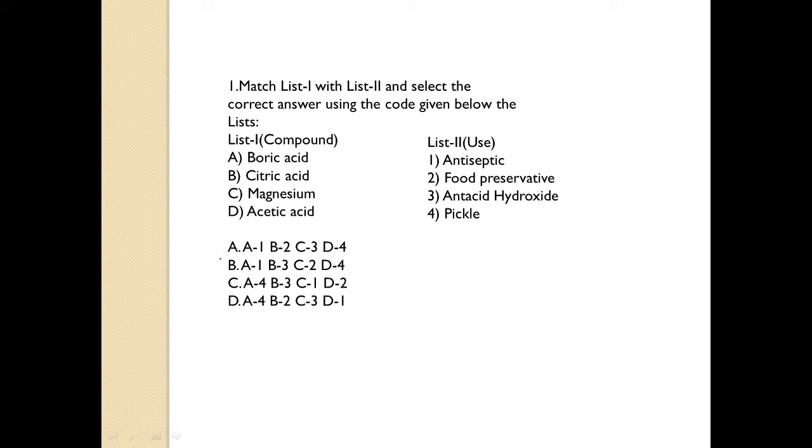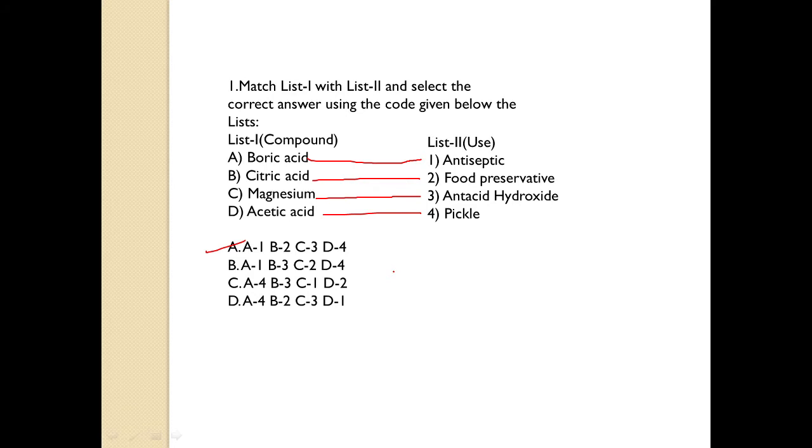And here are the options. So the correct answer is option A. Boric acid to antiseptic, citric acid to food preservatives, magnesium hydroxide to antacid, and acetic acid to pickle.